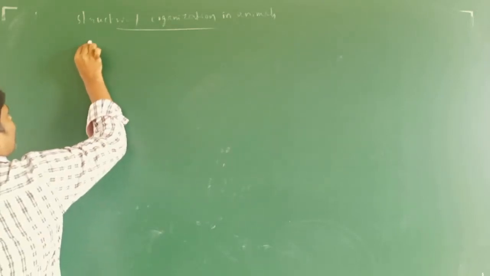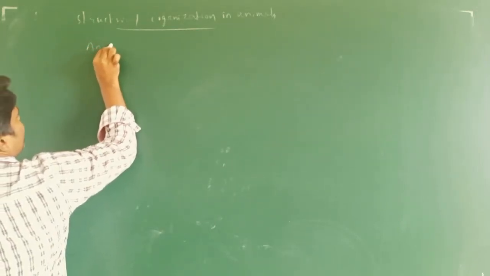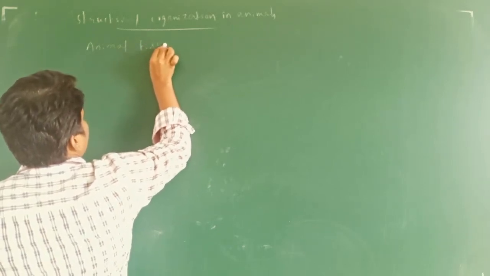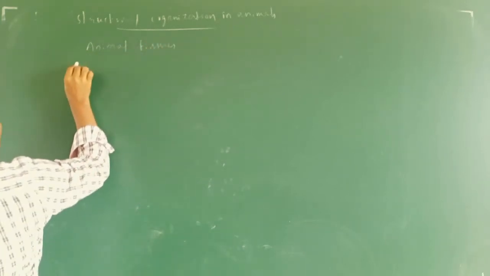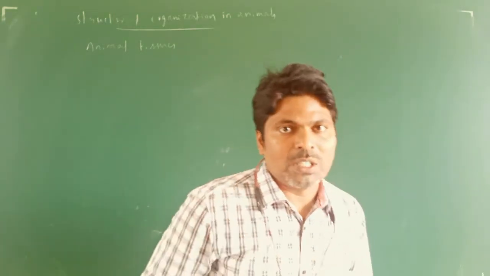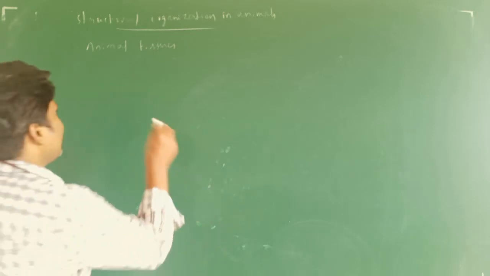So in this chapter particularly we are going to study the animal tissues. Next, along with that, we are going to study the morphology and structure of some animals.